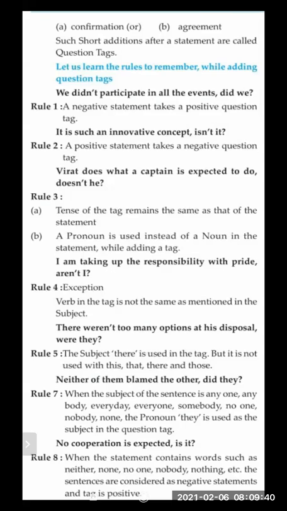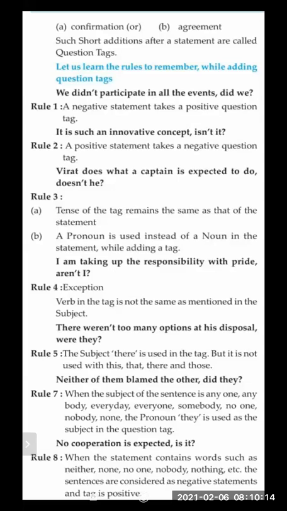Now the third one we'll see: Virat does what a captain is expected to do, doesn't he? Here "does" is the verb and it's obviously an affirmative sentence. The question tag is "doesn't he." Now one more rule is followed. Let's see what the rule is. Rule 3: the tense of a tag remains the same as that of the statement. The tense has not been changed.